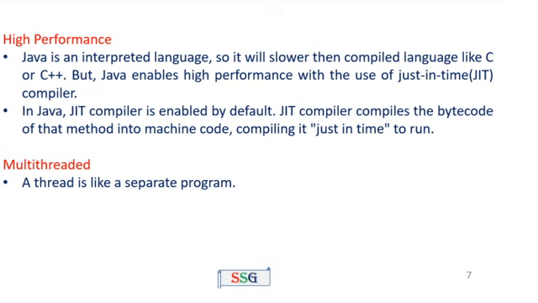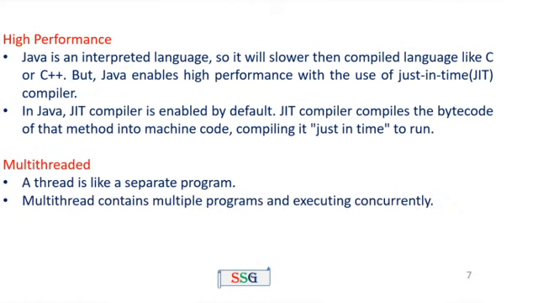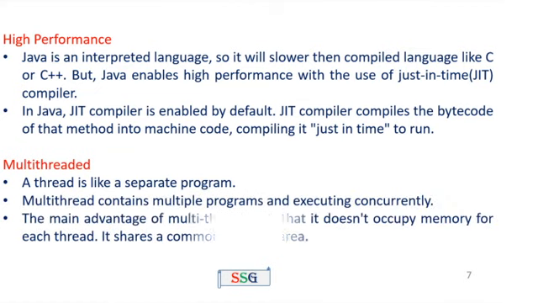Multi-threaded. So what is meant by multi-thread? First of all, you should know what is meant by thread. A thread is like a separate program. A single thread means one thread. Dual thread means two threads. Multi-thread means it contains a minimum of 3 or a maximum of n threads. So multi-thread contains multiple programs executing concurrently.